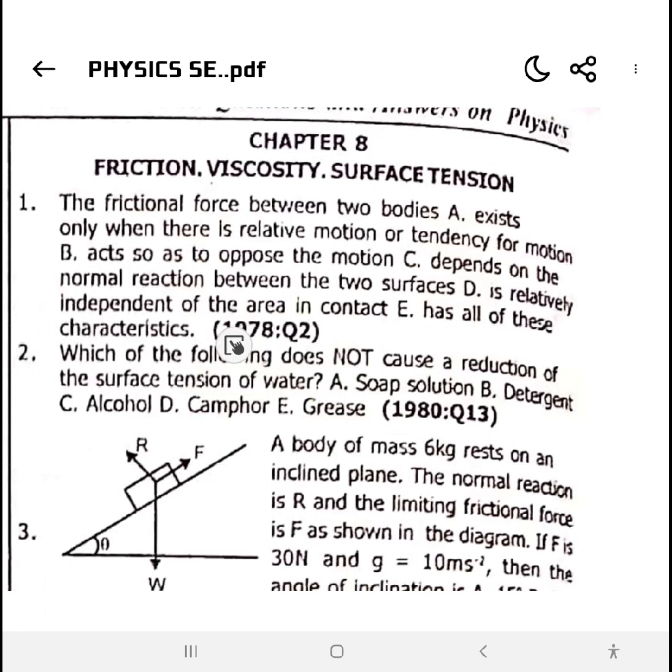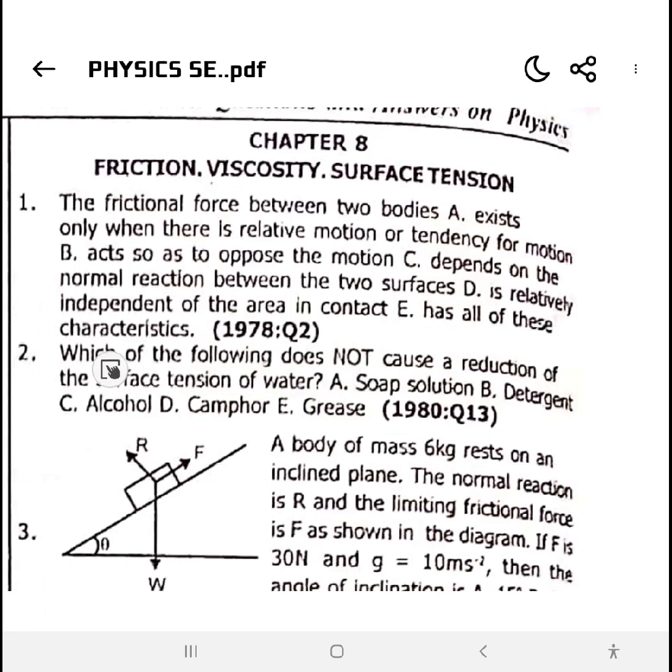Three, friction exists only when there is a relative motion or tendency for motion. That's number 3. You should jot down. Four, friction acts to oppose the motion of one body sliding over the other. Next, friction depends on the normal reaction between the two surfaces. And lastly, friction is relatively independent of the area in contact. So those are the 6 factors that friction depends on.